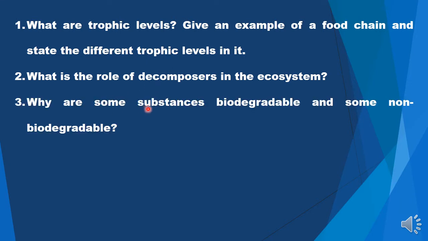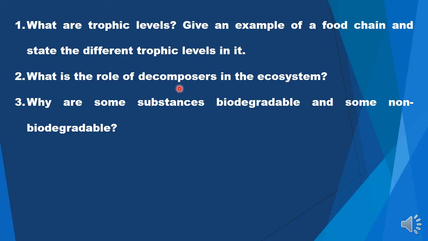Why are some substances biodegradable and some are non-biodegradable? So remember, biodegradable substances are those which can be broken down into simpler compounds through microbes or microorganisms. Now, who are these microorganisms? They are decomposers.